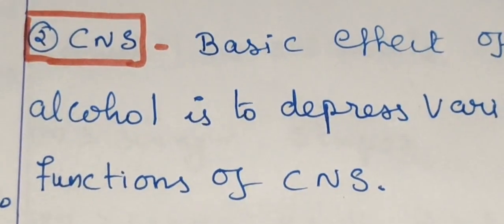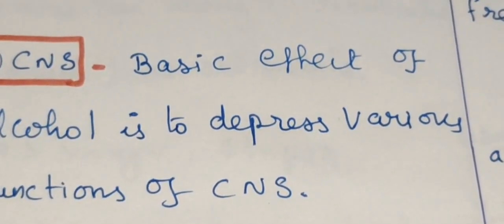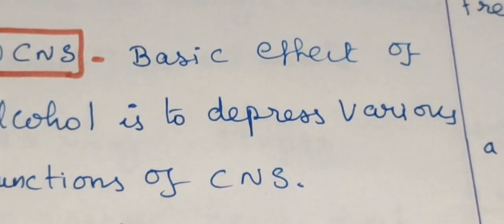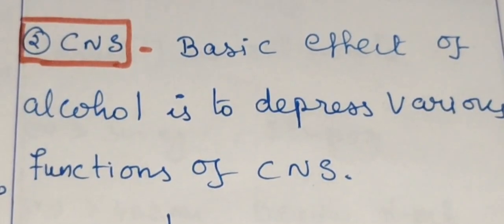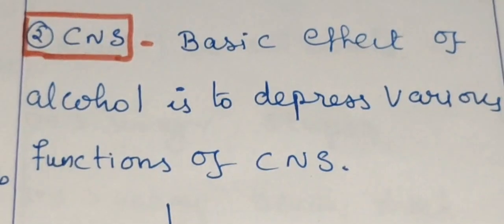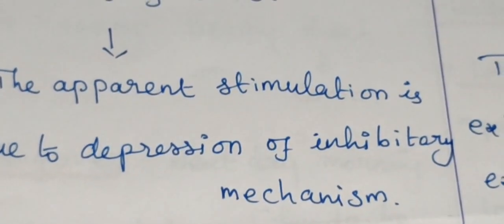The second one is the central nervous system. It depresses the central nervous system. Too much drink means hyperactive, more talkative, irrelevant actions. In the brain we have an inhibitory mechanism.